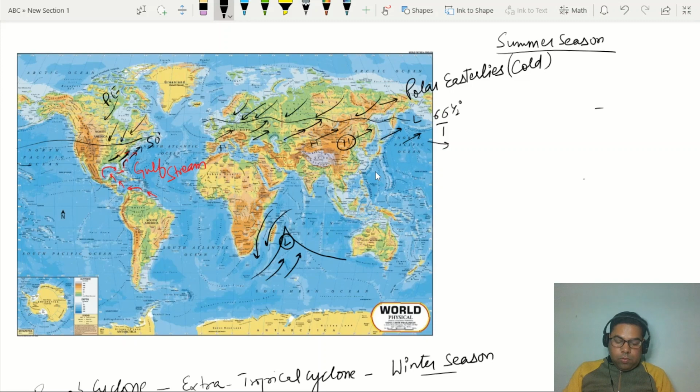So blowing over this, there in the east coast of USA under the effect of the Gulf Stream, their low pressure center has been maintained. Now in the winter season, this belt of the low pressure area, the subpolar low pressure zone, further shifts downward and this wind blows further to the south.